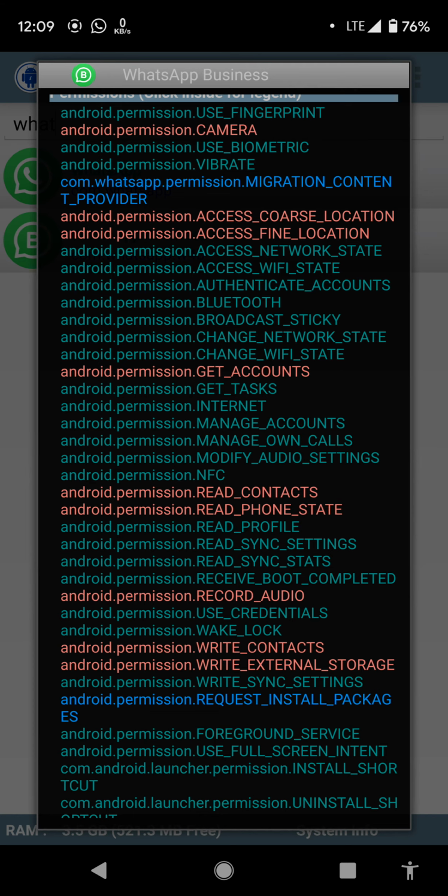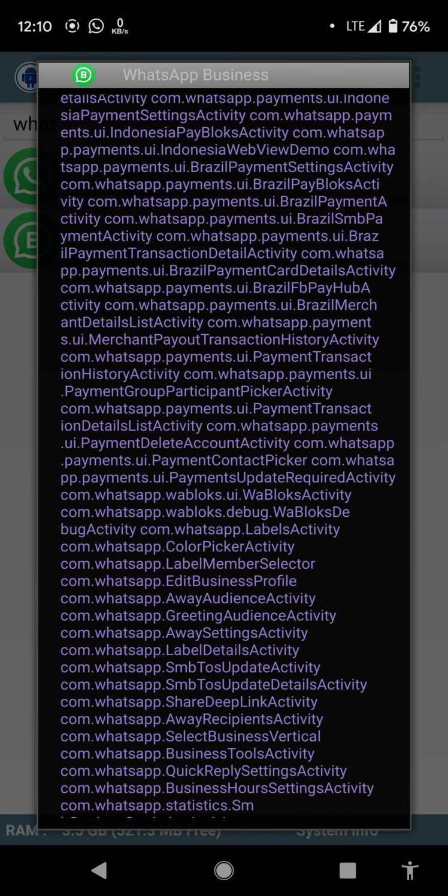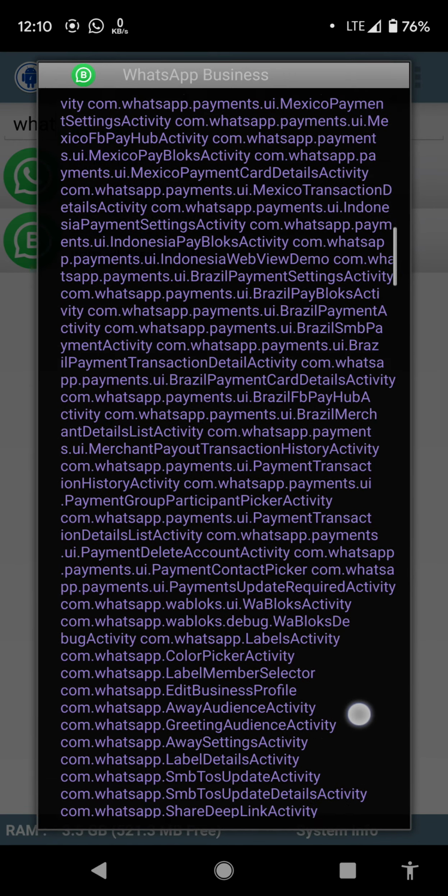NFC is to allow the application to perform I/O operations over NFC. Okay, so they have read profile, read sync settings, read sync state, receive boot complete, use credentials, wake lock, and write settings. So they have a lot of activities running within WhatsApp Business, so the list is kind of long here. Okay, also they have a lot of services, receivers, chat library, and content provider. They also use Firebase as a database.